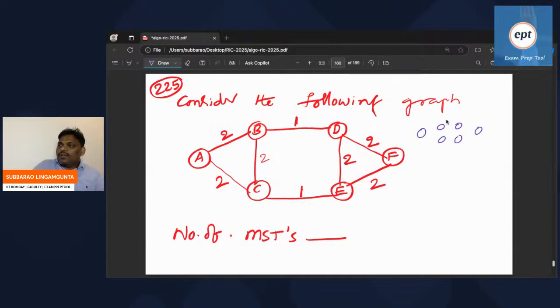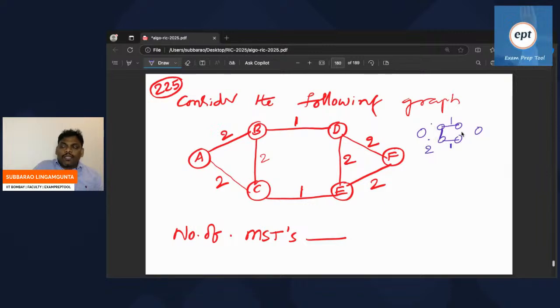Compulsory, these two edges are mandatory. Now see what happened. This edge you have written like this. Either you can take this, or you can take this. So two possibilities.